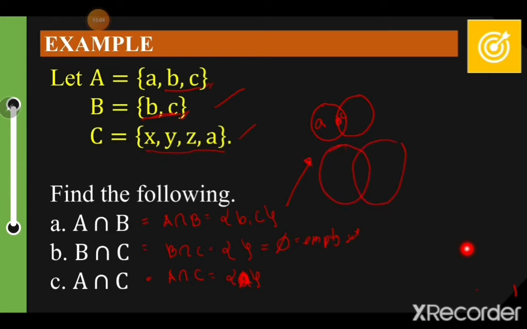We have B and C. This is your set B, and then your set A. Your B is an empty set, which has B, C, and X, Y, Z, A. And also, your A intersecting C: you have your B, C, A, and X, Y, Z. Okay?